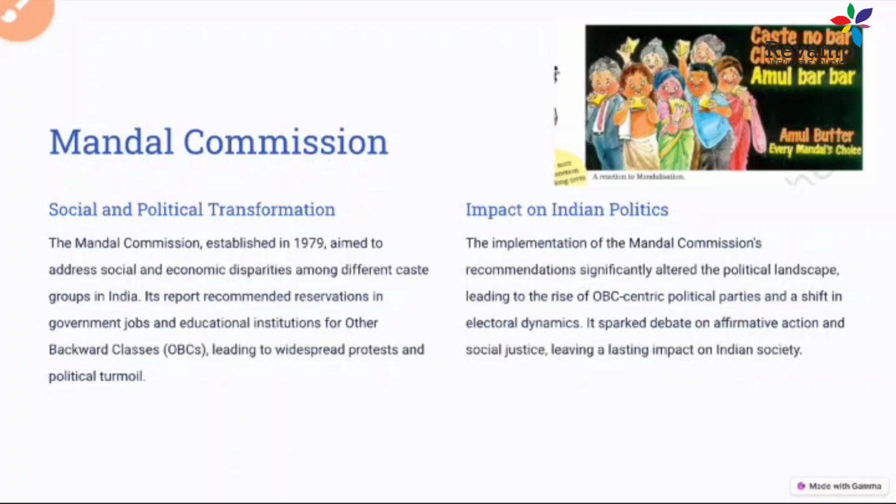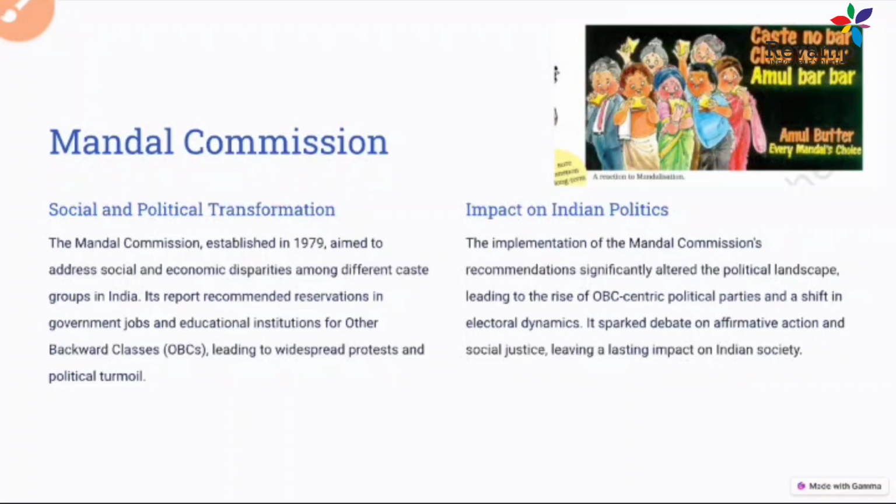A lot of protest started against the reservation of these other backward classes, and this Mandal Commission issue also shaped the politics of that time period, because a lot of new regional parties, and parties based on other backward classes ideology, were rising at that time.